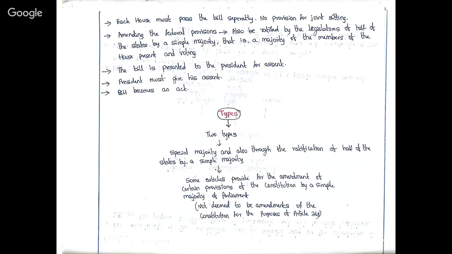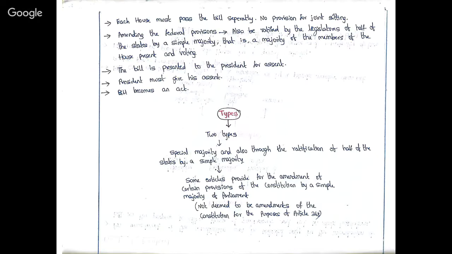Then next one is amending the federal provisions. That is, the provisions which are with respect to state and central are called federal provisions. And if the amendment belongs to the federal provisions, that means Parliament wants to amend the federal provisions, it should also be ratified by the legislatures of half of the states by a simple majority.